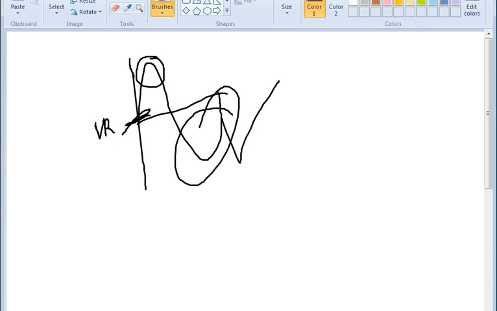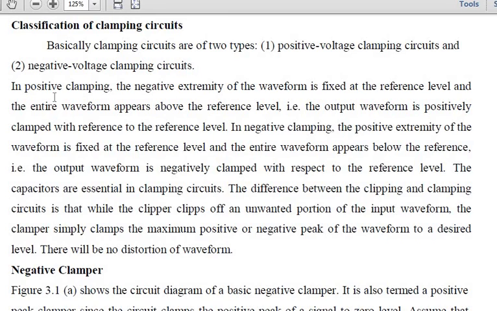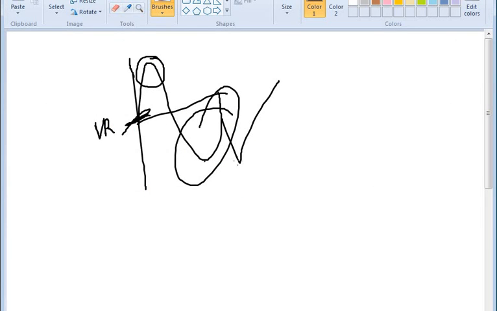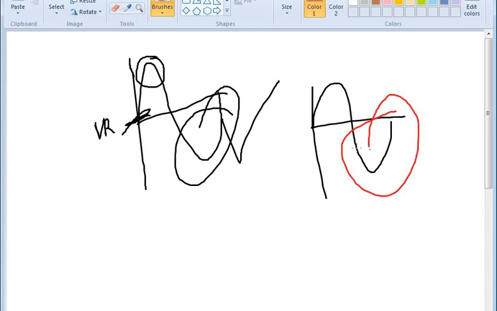Fine, I'll show you once again. See here, in the positive clamping, the negative extremity of the waveform is fixed. Means the negative extremity, this particular part, will be fixed. We won't be changing any extremity of your negative signal for your positive clamping. This extremity of your signal won't be changed.